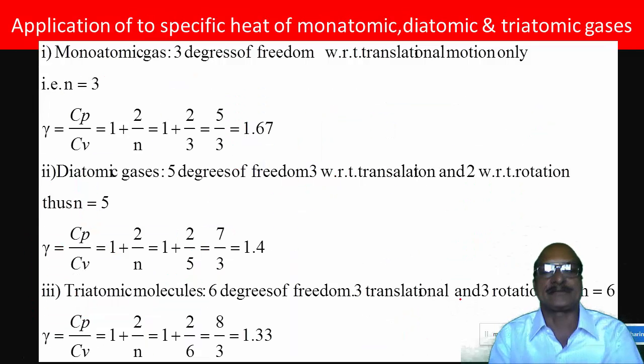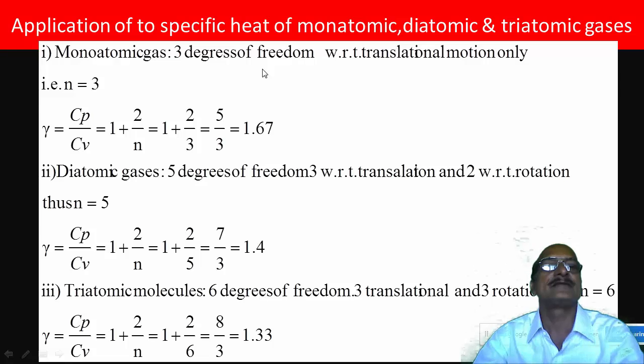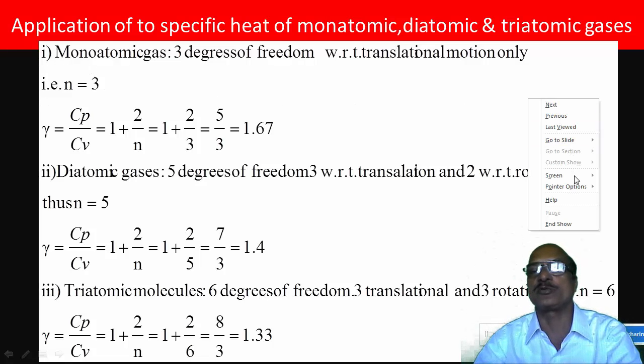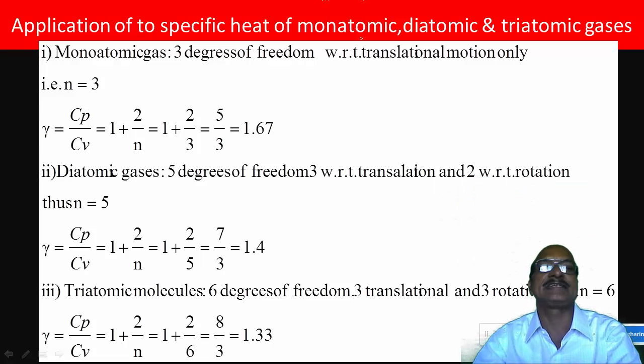Now we calculate the ratio of specific heats of monatomic, diatomic and triatomic gases. In case of monatomic gas, it consists of only one atom, so it has 3 degrees of freedom.